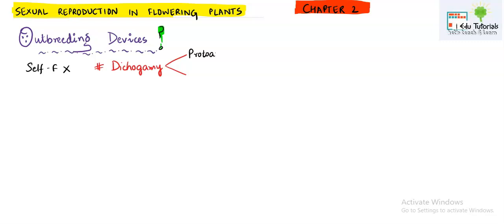It could be of two types. Protandry means the anthers mature early and are in their receptive phase much earlier. And protogyny means the female part becomes receptive a bit earlier than the anthers. In both cases, self-fertilization will not happen and the plant has to go for cross-pollination to maintain its generation.